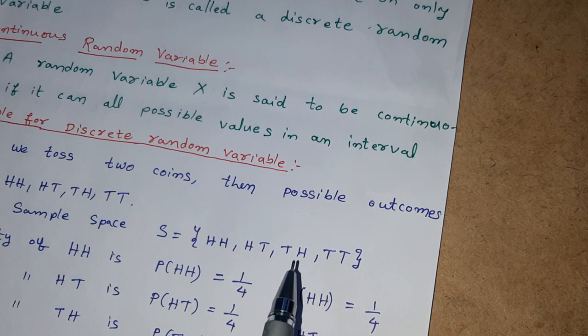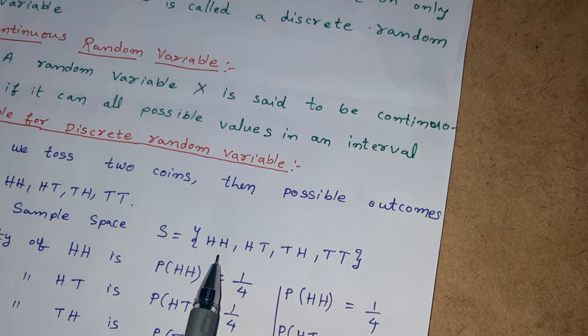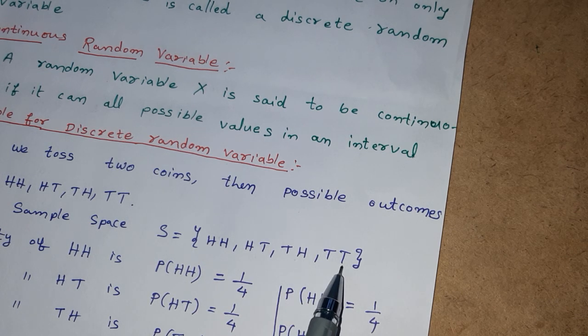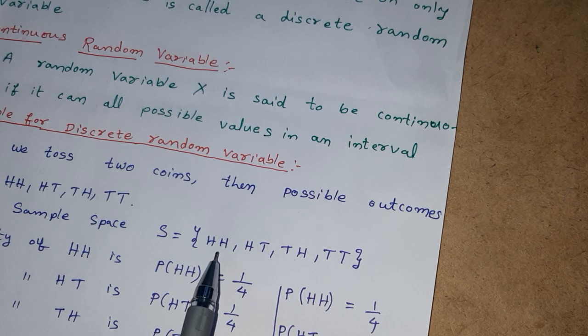Only the first one is the favorable case, because there are 2 heads in this outcome. In the remaining cases there exists only one head or no heads. Therefore the first one is the only favorable case.